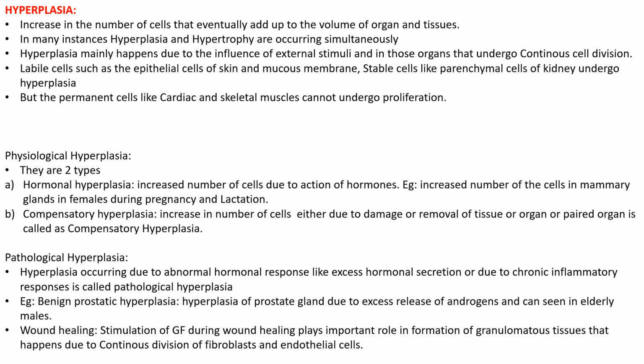Next one is pathological hyperplasia. Hyperplasia occurring due to an abnormal hormone response, like excessive hormone secretion, or due to chronic inflammatory responses, is called pathological hyperplasia. That means if there is an increase in hormonal secretion, or it may be due to chronic inflammation, that mainly causes pathological hyperplasia.